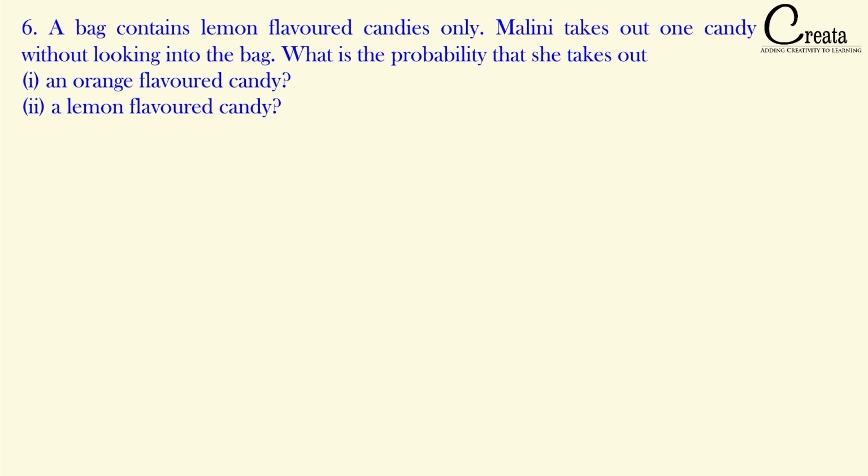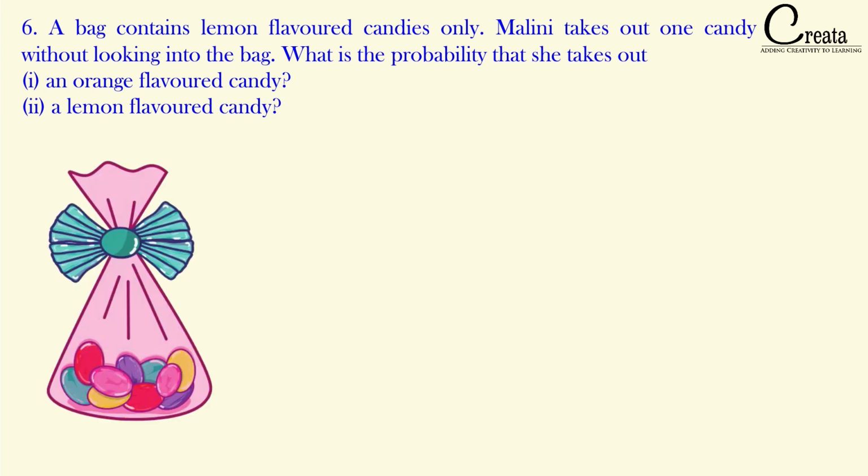Malini takes out one candy without looking into the bag. What is the probability that she takes out, first, an orange flavored candy, second, a lemon flavored candy? Let's try to understand this question.